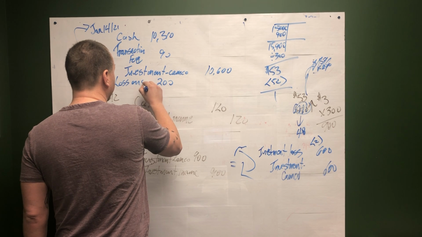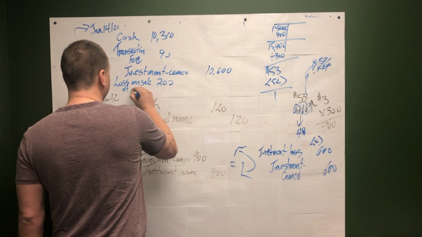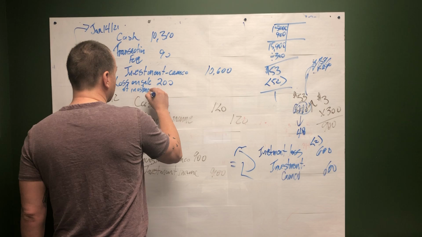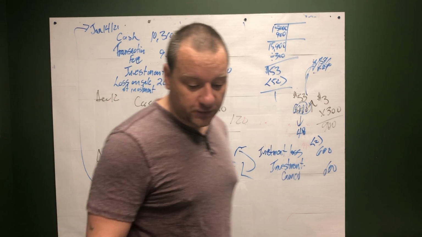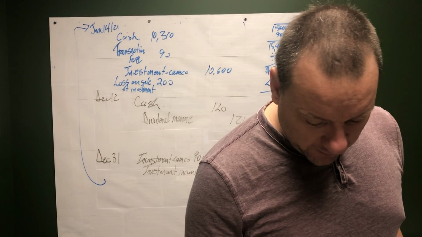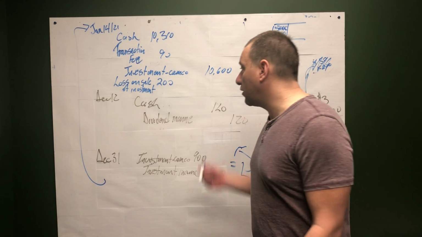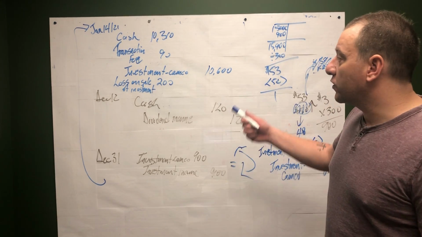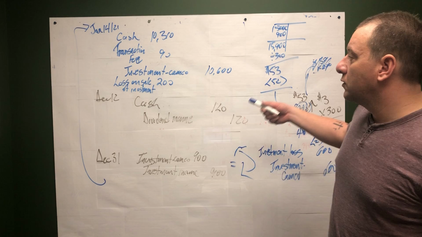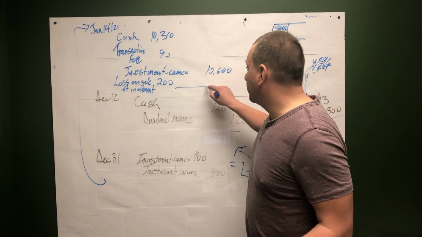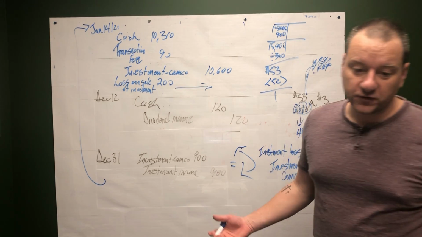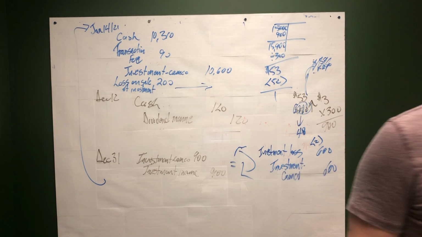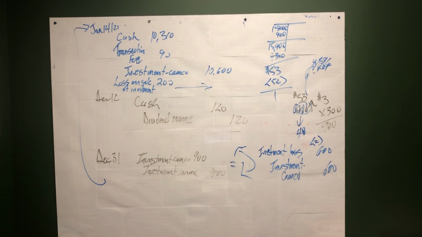Loss on sale of investment. Alternatively, the textbook likes to use investment loss of $200. Now, if we would have sold it at a gain of 200, that would have just been over here. So that's how we record gains or losses on non-strategic investments.